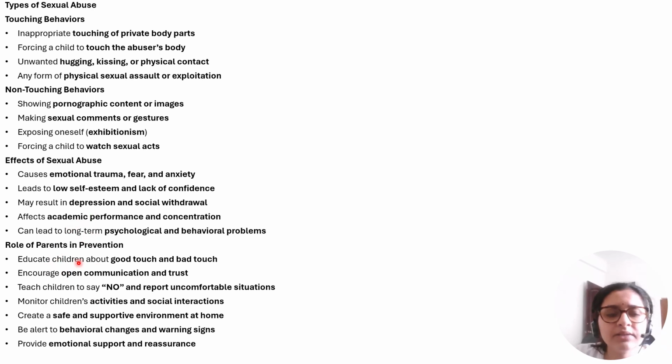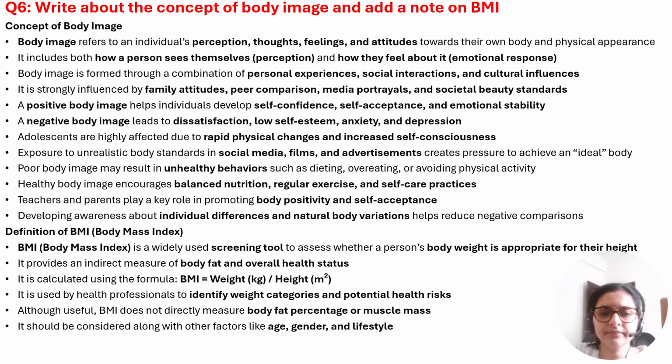And then parents play a pivotal role. Parents play a very important role in prevention of this sexual abuse. So it is very important to educate young children about good touch and bad touch. And open communication is very important. And it is very important to teach children to say no. So you can go through all these points.